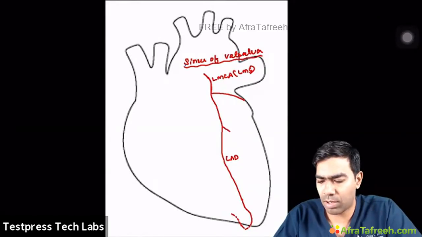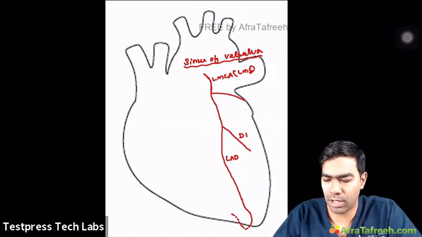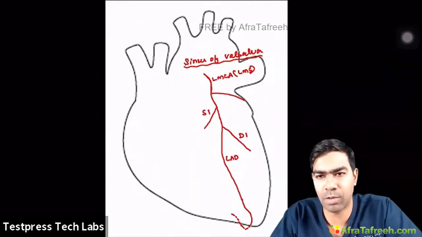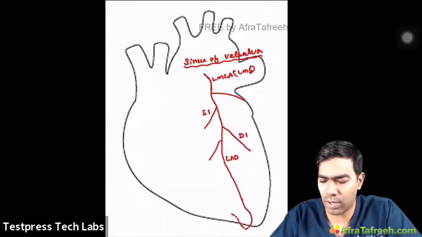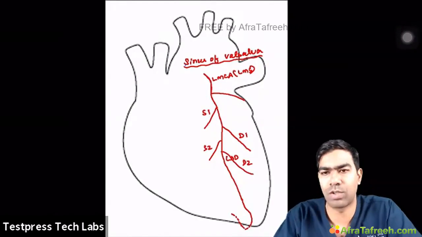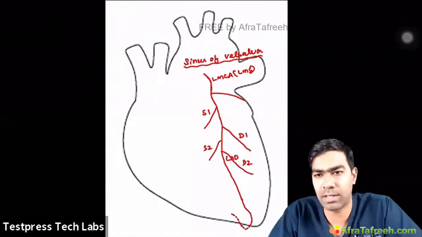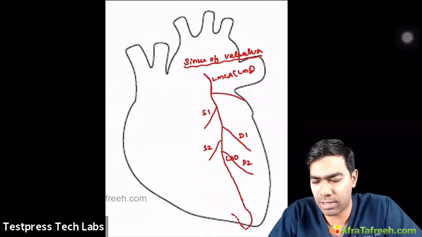So let me draw like this. So you have a D1, for example, a diagonal branch. Then you have something called a septal branch. So let us give the name S1. Then you tend to have other septal branches, other diagonal branches, D2, and so on. So you might have multiple septal branches and you might have multiple diagonal branches as well.